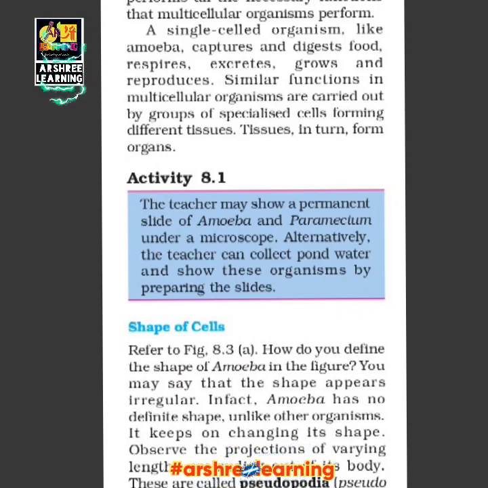Now the next topic is the shape of cells. All the cells which we see around are not of the same type; they have different shapes. In figure 8.3, if you see the shape of amoeba, it is irregular. Amoeba has no fixed shape, unlike other organisms. It keeps on changing its shape, so its shape is irregular.